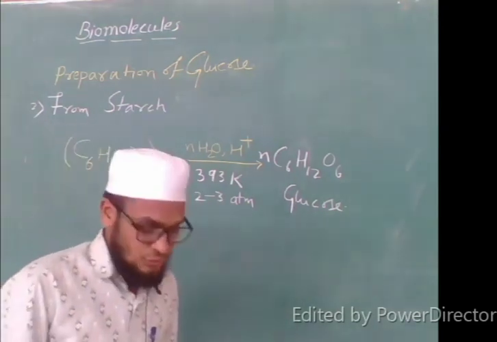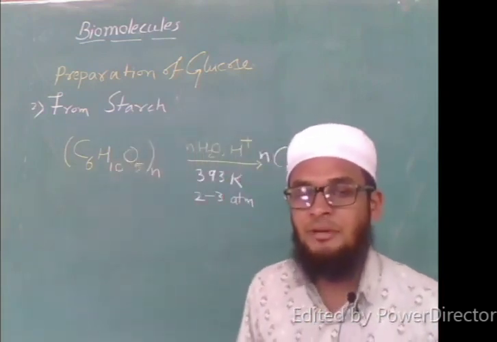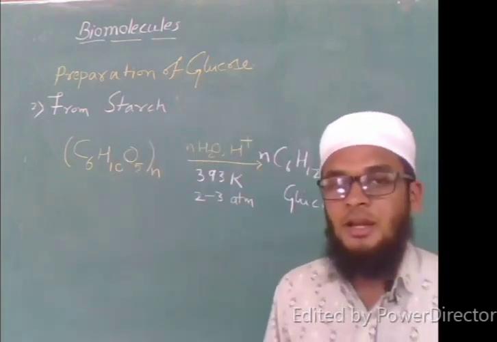So these are the two preparation methods given in your syllabus.